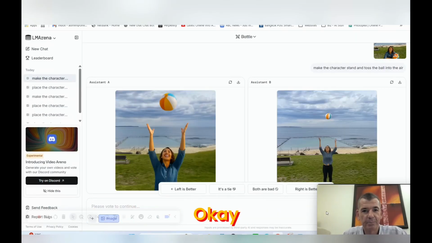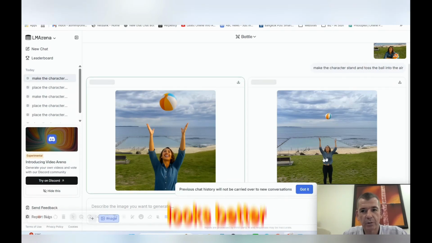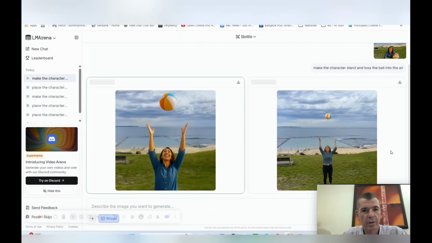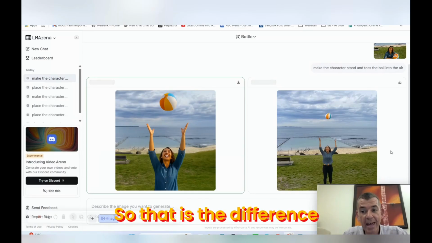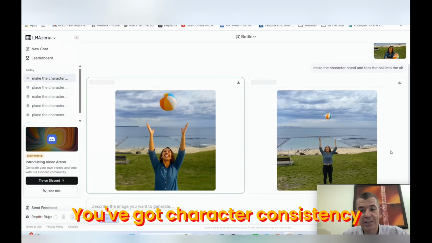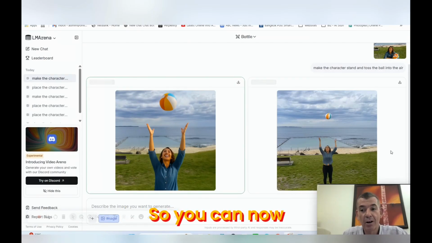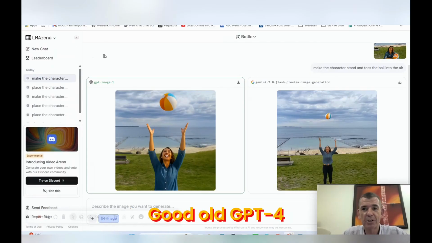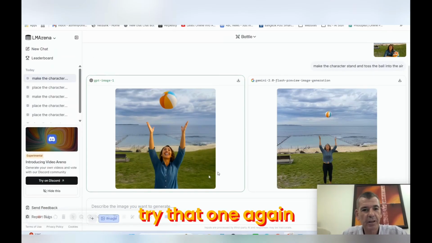Okay, perfect. It's taken the image. I think that one on the left definitely looks better. That one doesn't look too bad, but I think the one on the left definitely looks better. Let's find out what model did that. So that is the difference. You've got character consistency in a different position. So you can now create and create and create. You want to sell Coke? Oh, GPT, good old GPT-4. Okay, we might try that one again.